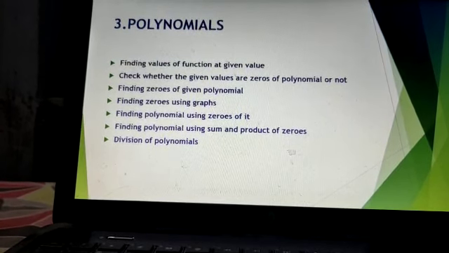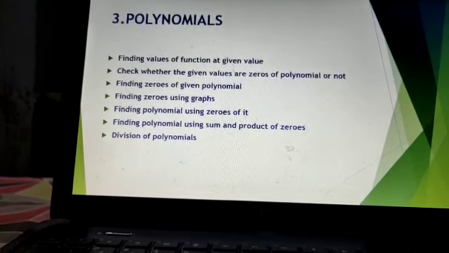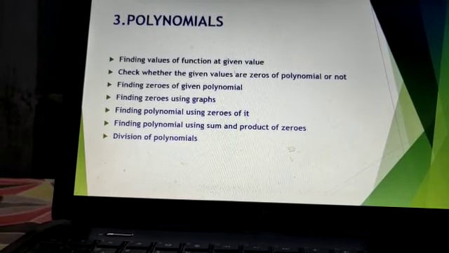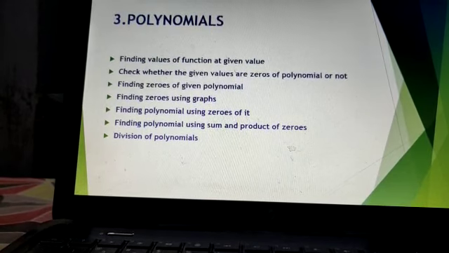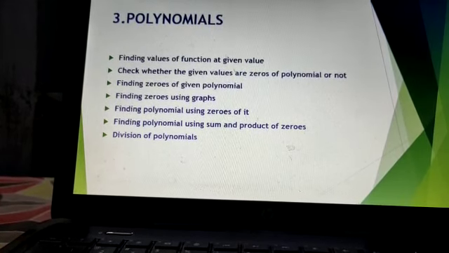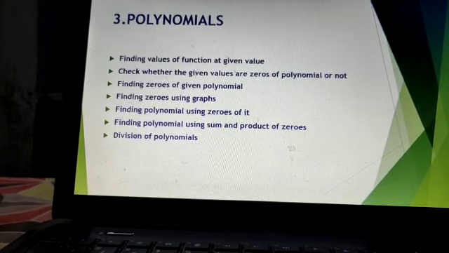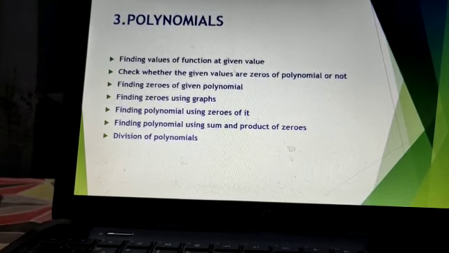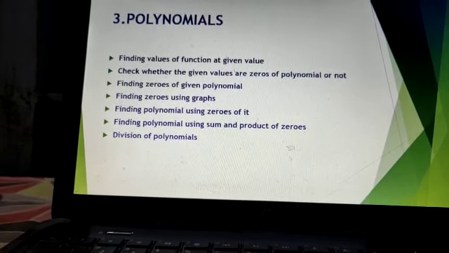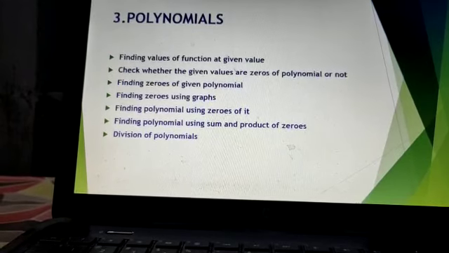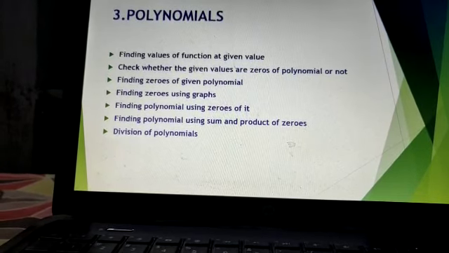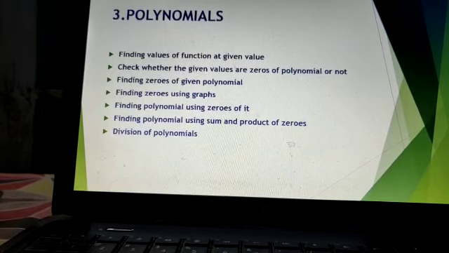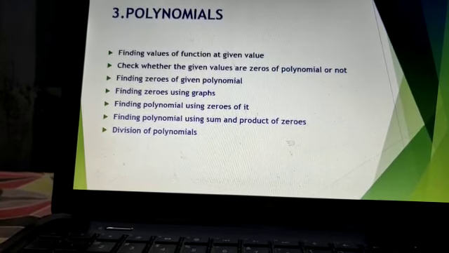Next one is finding zeros of a given polynomial. Next, finding the zeros by using graphs. Next one is finding a polynomial using its zeros. That means they can give zeros, and by using them we can find the polynomial. Next one is finding a polynomial using the sum and product of zeros. They can give alpha plus beta and alpha beta, then by using those two values we can find the polynomial. Next one is division of polynomials. They can give two polynomials, and one polynomial should be divided by the other polynomial. These are the important concepts.